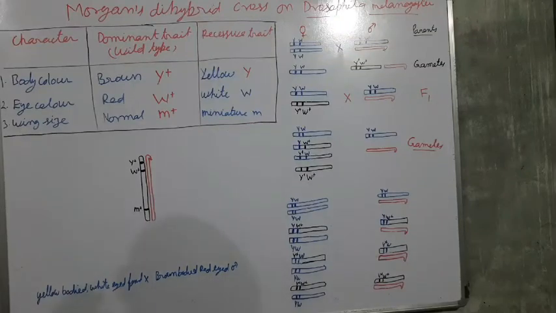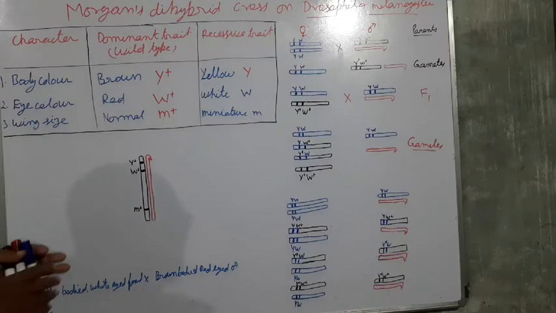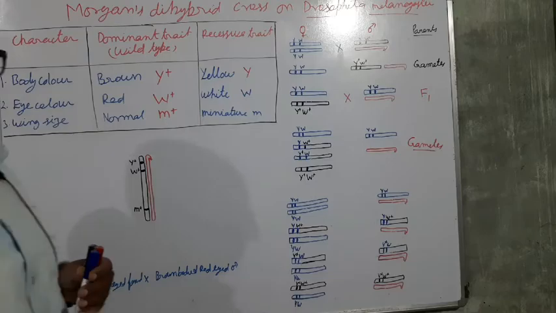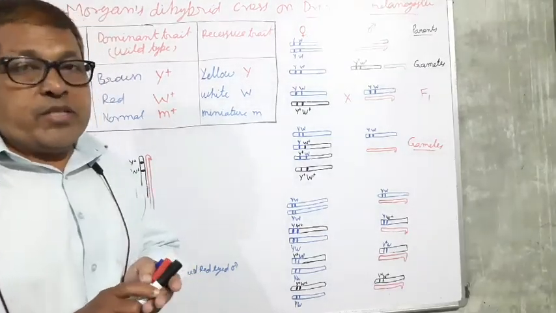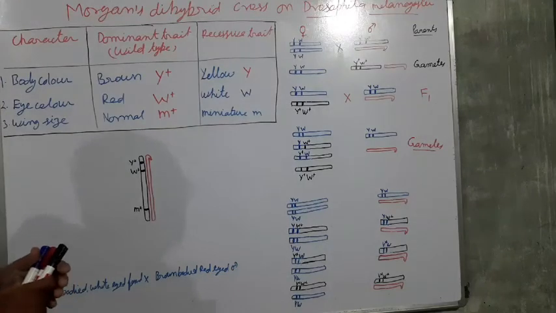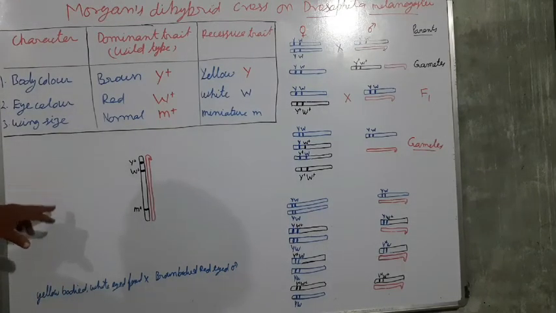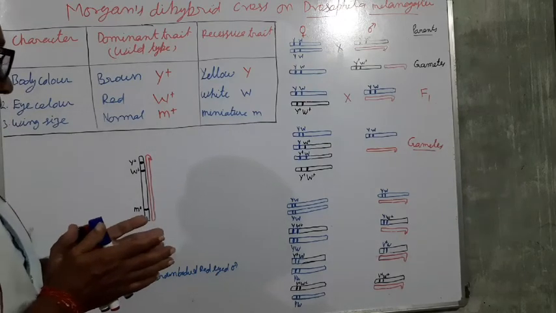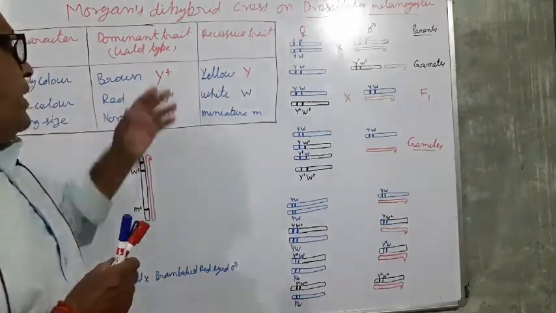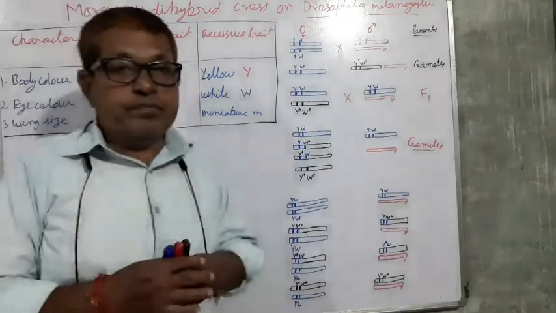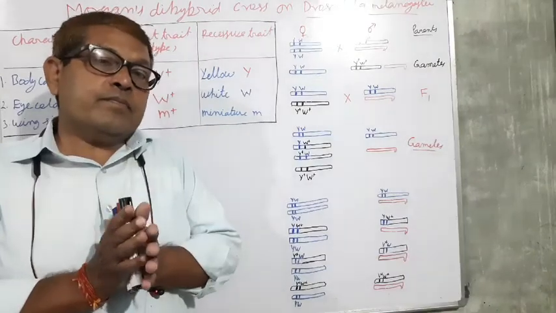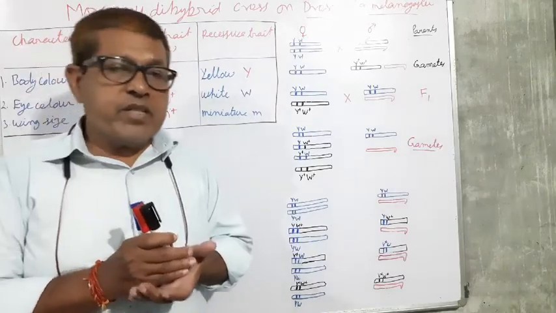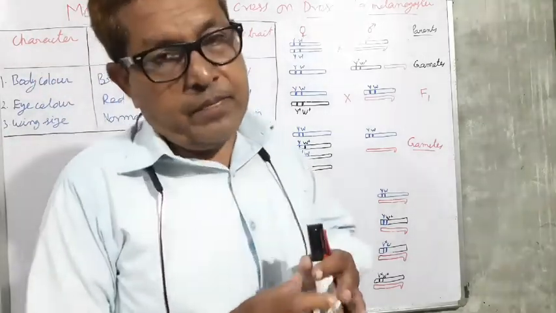T.S. Morgan made a dihybrid cross in Drosophila melanogaster. He crossed the yellow-bodied, white-eyed female with a brown-bodied, red-eyed male, and he also intercrossed the offspring of the F1 generation.